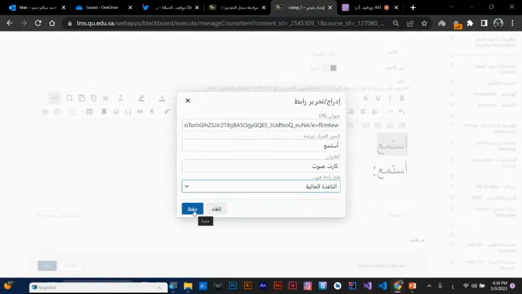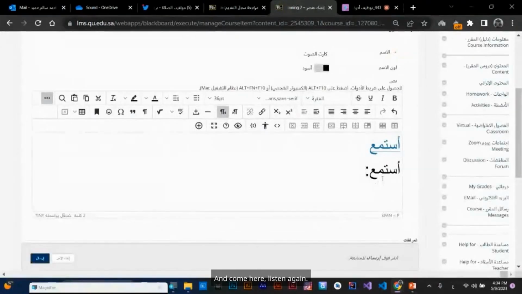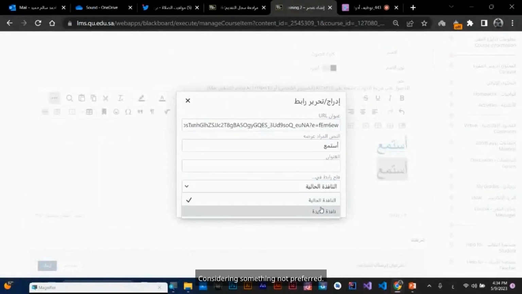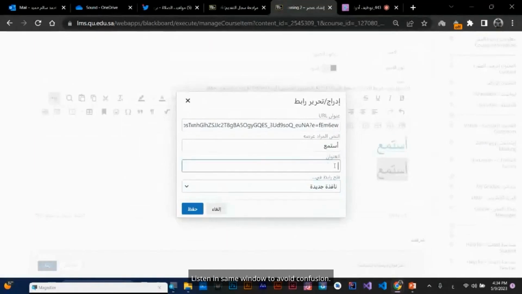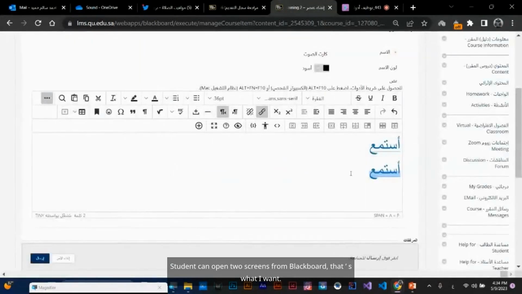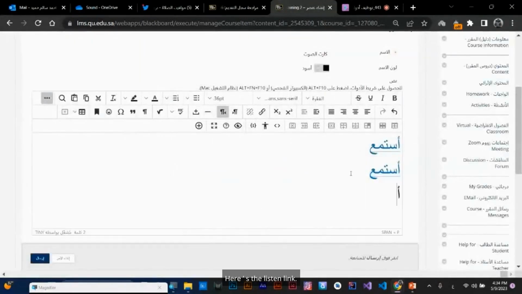I like that. And come here, listen again. Audio card in new window. 2 options. Listen in current or new window. Listen again in new with option. Considering something not preferred. Listen in same window. To avoid confusion, same screen from cloud. Listen in new screen. Student can open 2 screens from Blackboard. That's what I want. I like that.